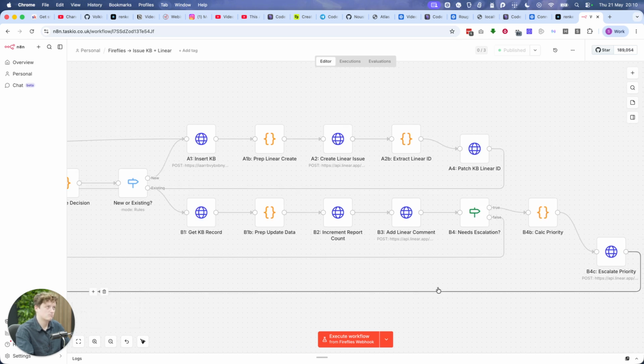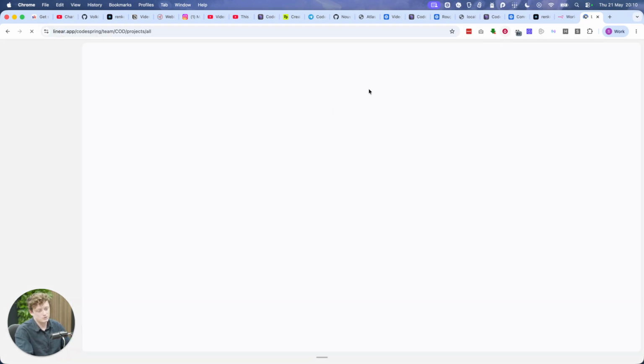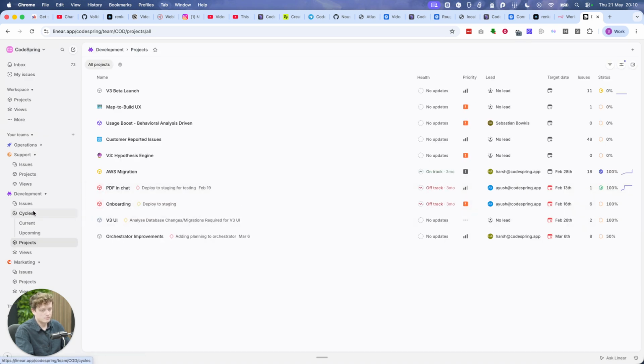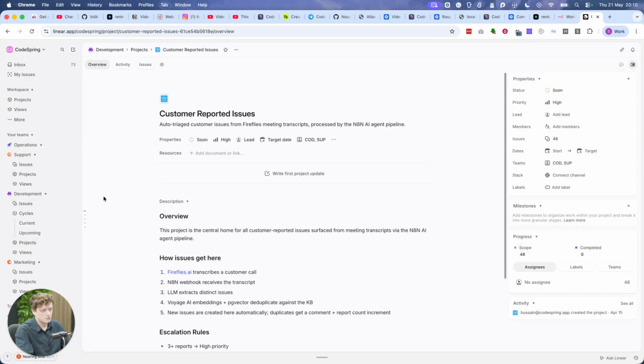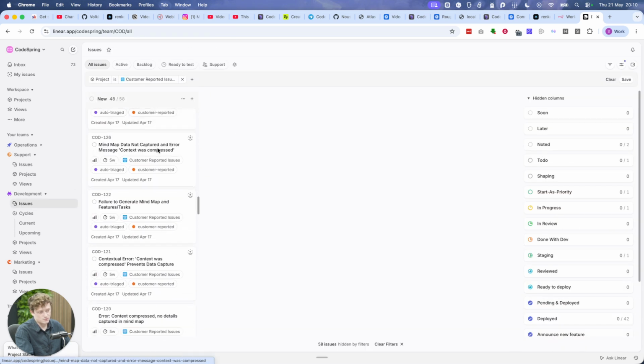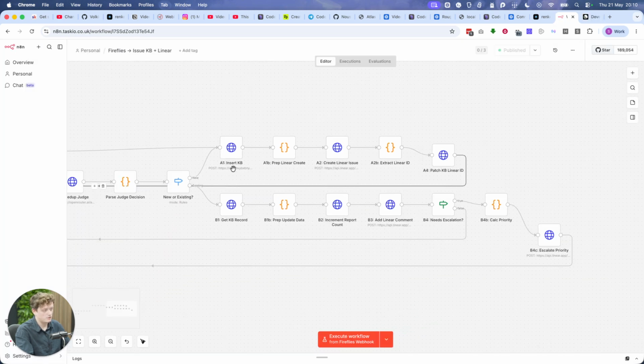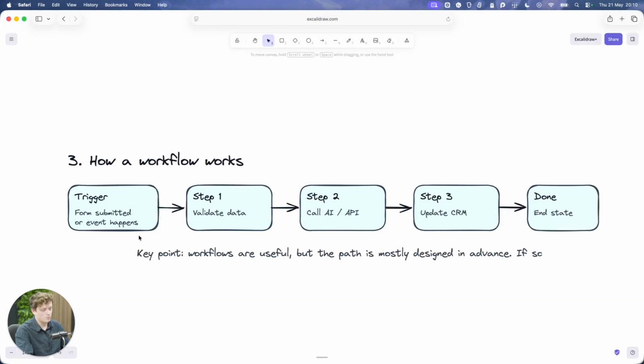Go ahead and set it up for our developers to build it. It'll save it, and then our developers will work on that thing. So you can see, for example, if we come into Linear, if I come to custom reported issues here, these are all issues that customers have reported from calls that all came through this workflow here. So we're aware of what issues customers are facing.